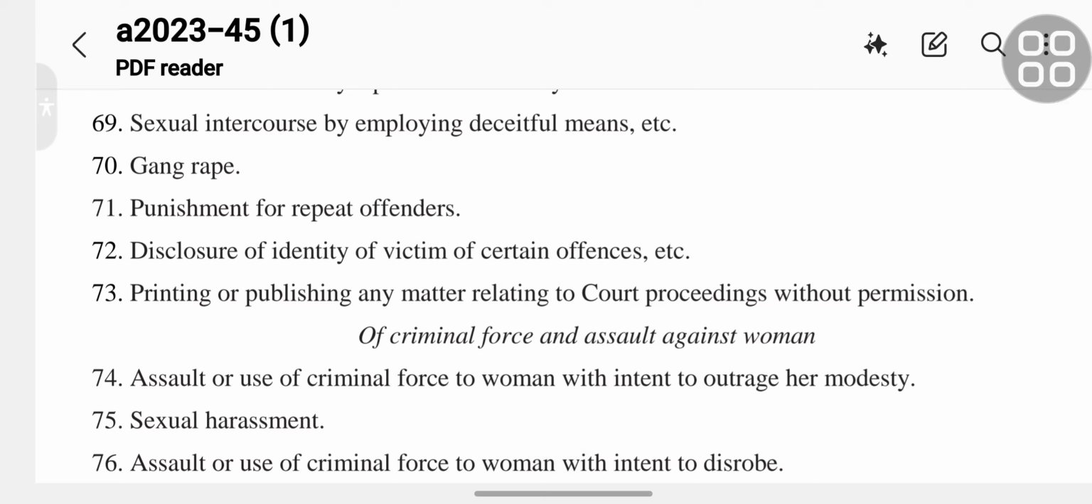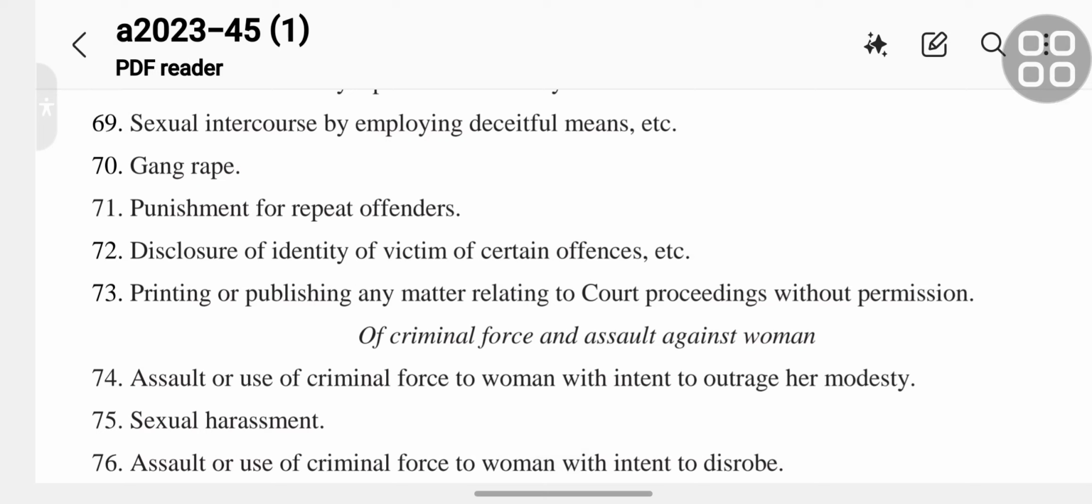Section 71 is the punishment for repeat offenders. Section 72 is disclosure of identity of victim of certain offences, etc.